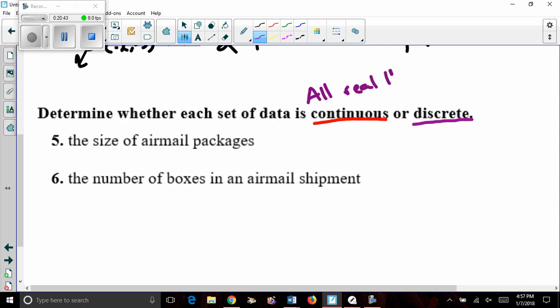And what that means is, can it be 1, and then 1.1, and 1.2, and 1.3, and anything in between? So I'm talking any possible number, such as the weights of something, or the sizes of something.